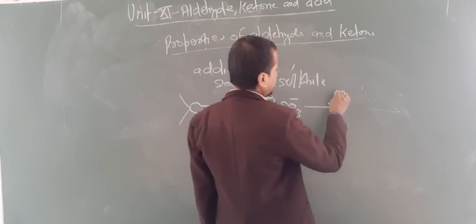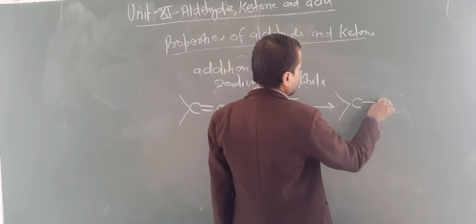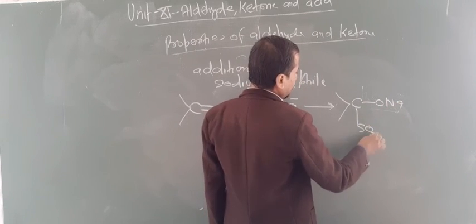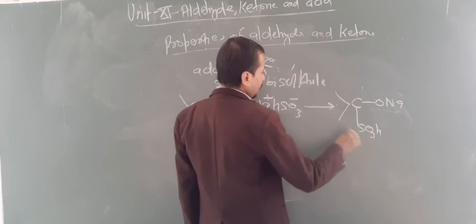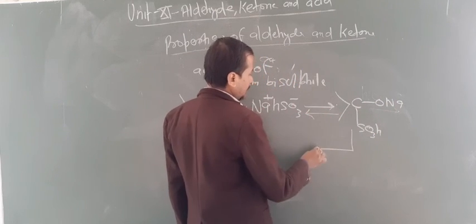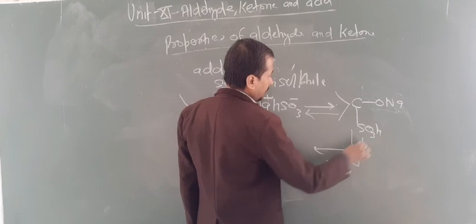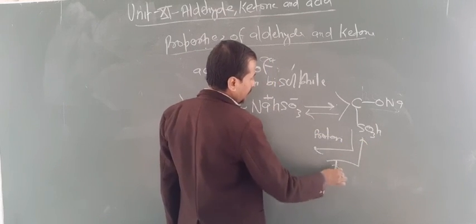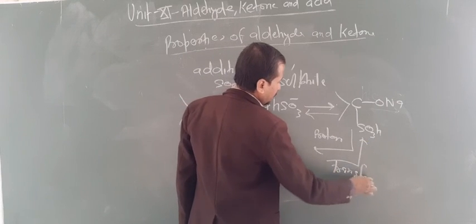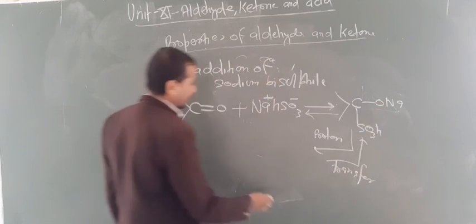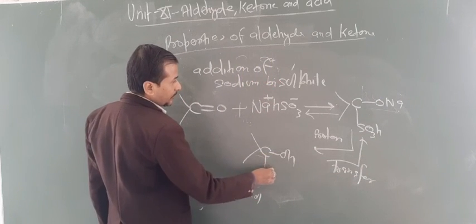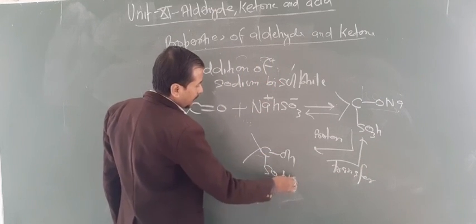So this will form C, ONa and SO3H. Now the second step: the transfer of proton takes place from here to here. So now this becomes COH and this becomes SO3Na.